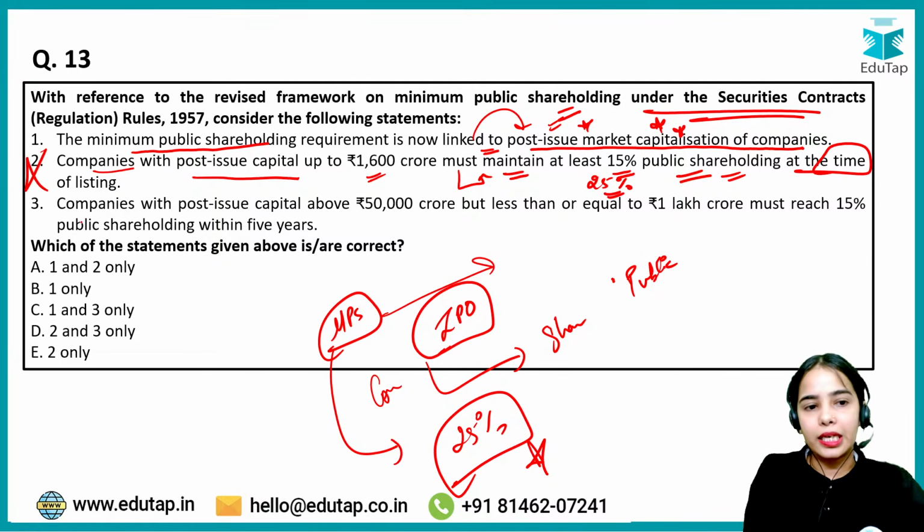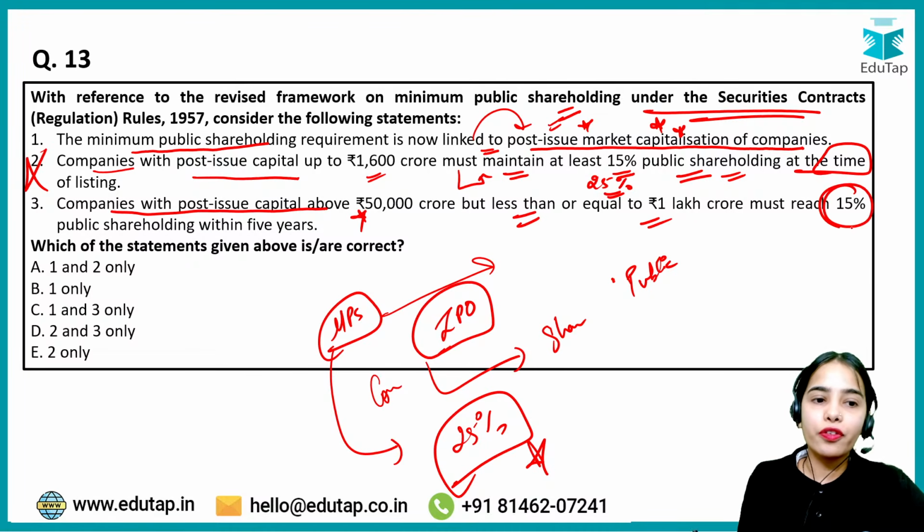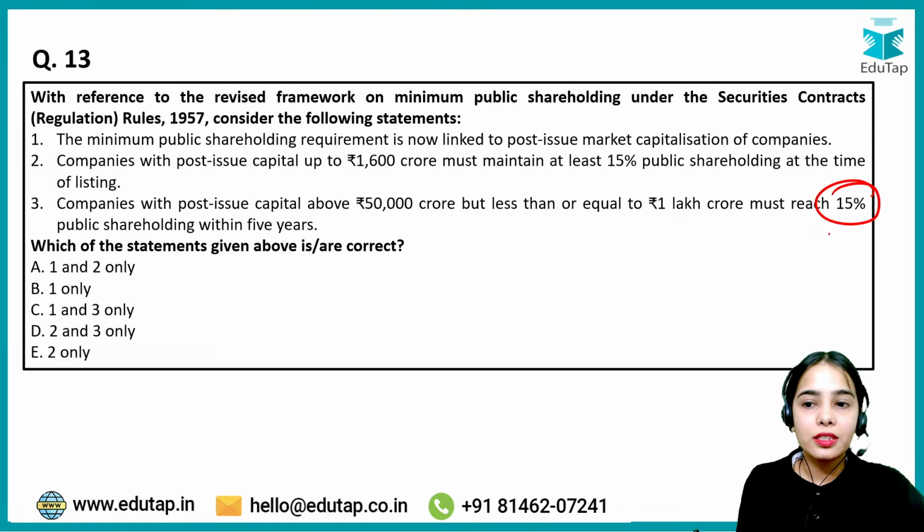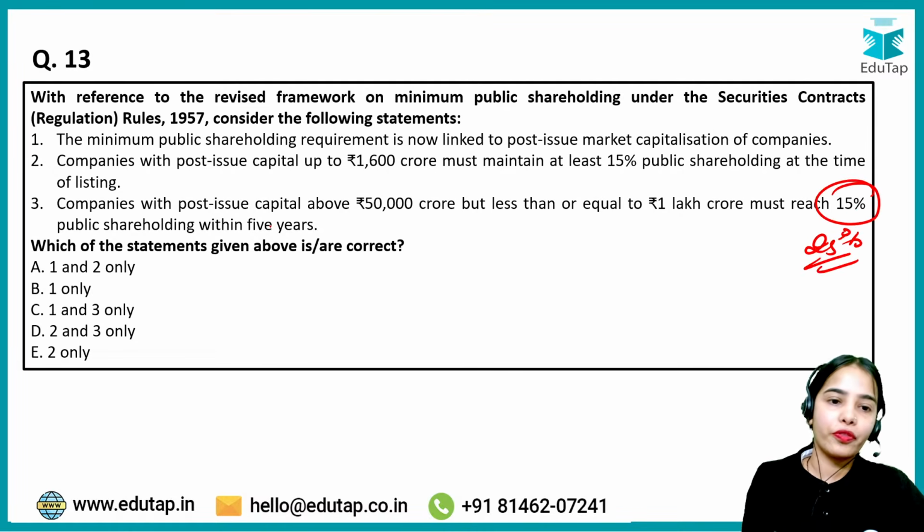So this is incorrect. Companies with post-issue capital above 50,000 crore but less than or equal to 1 lakh crore must reach 15% public shareholding within 5 years. So is it correct or incorrect? Anyone? No, they must meet 25% within 5 years. Okay.